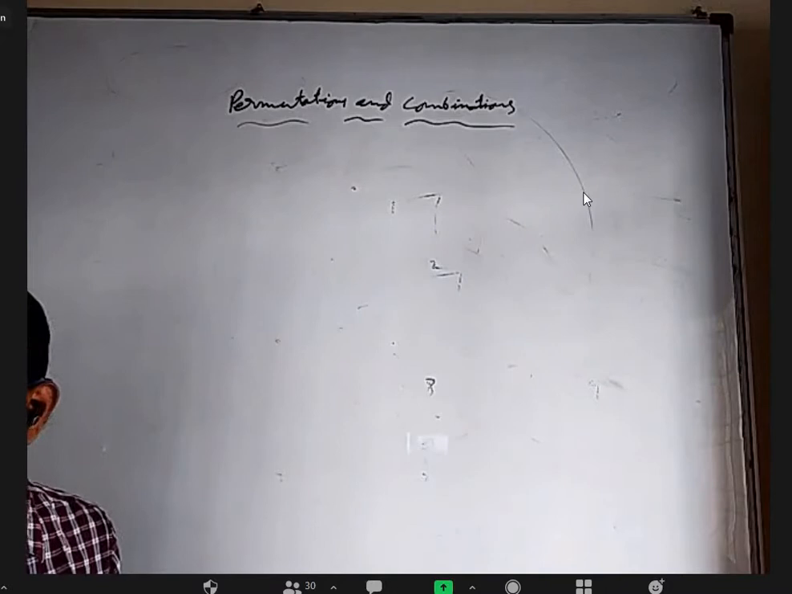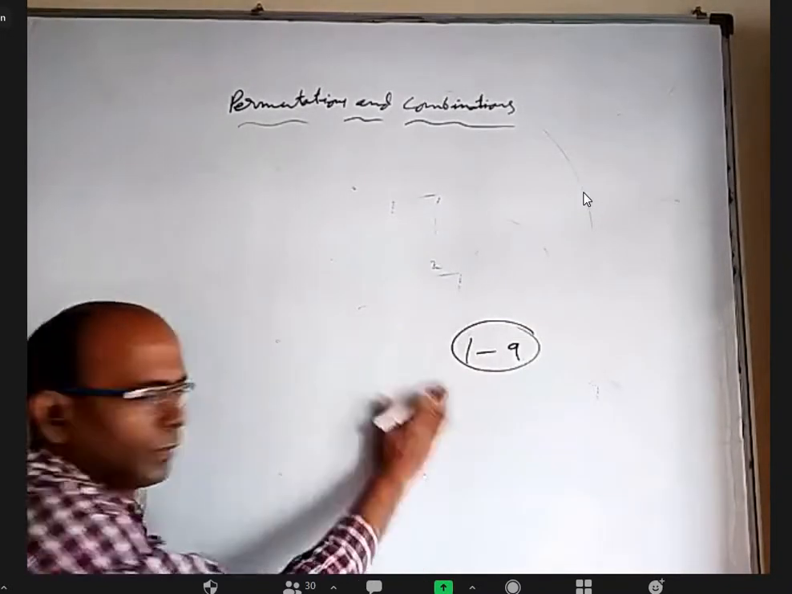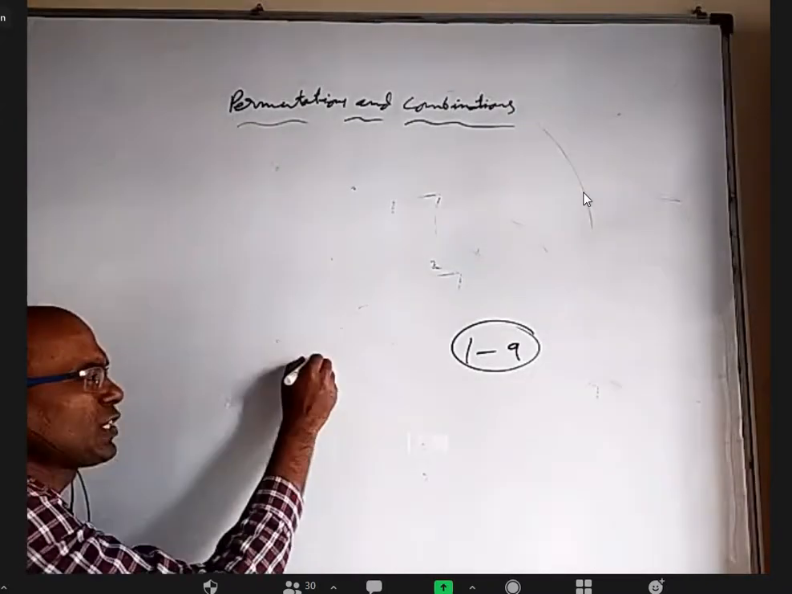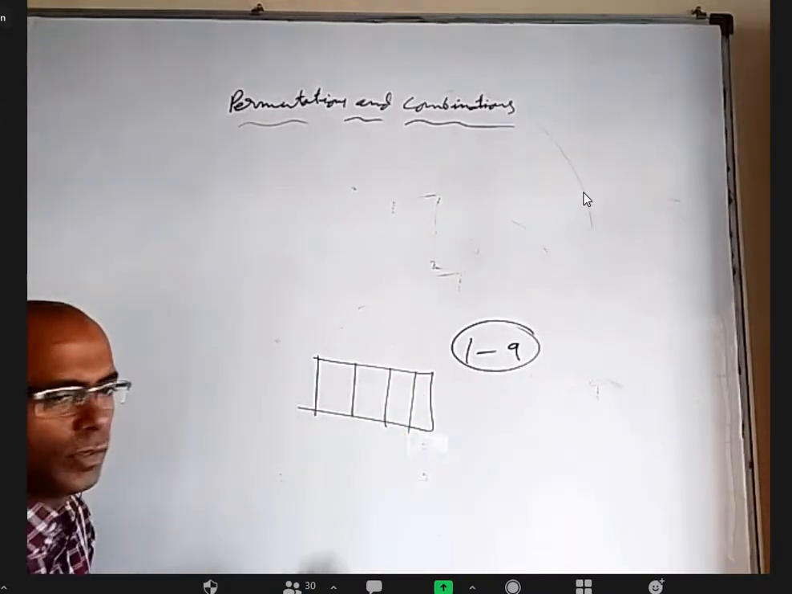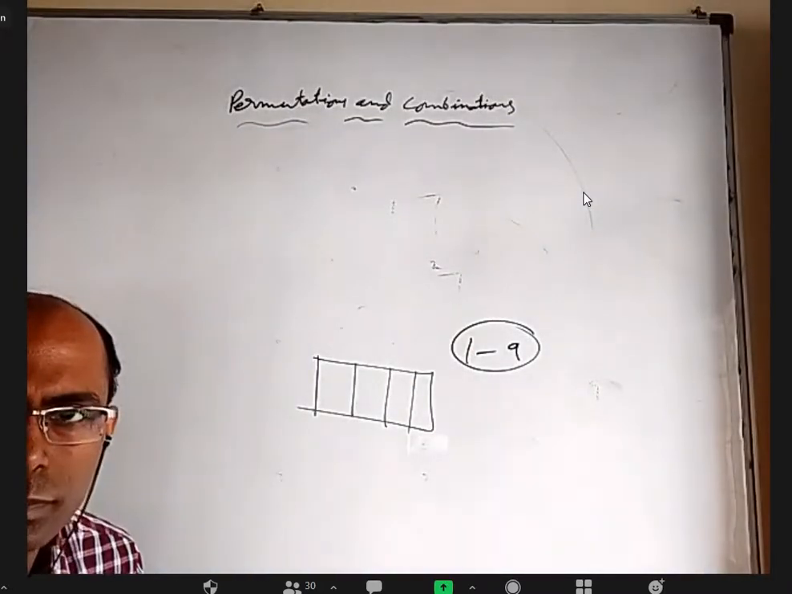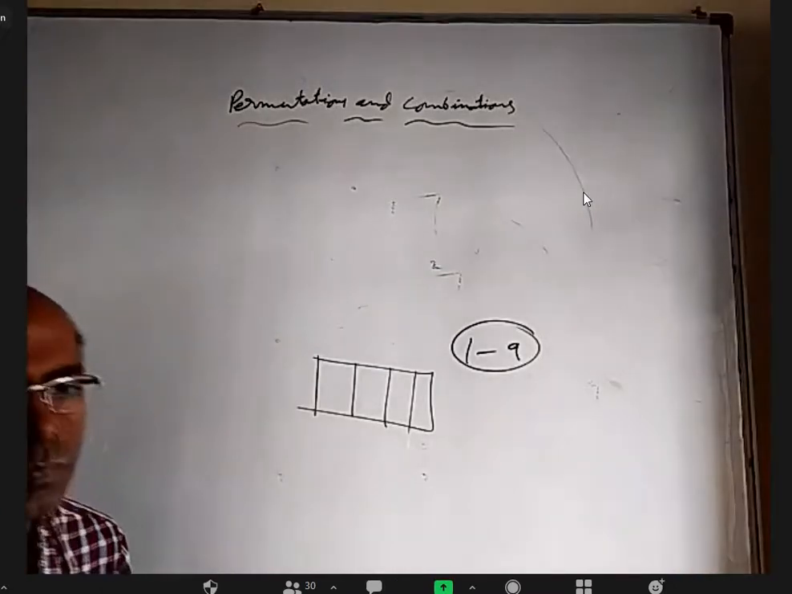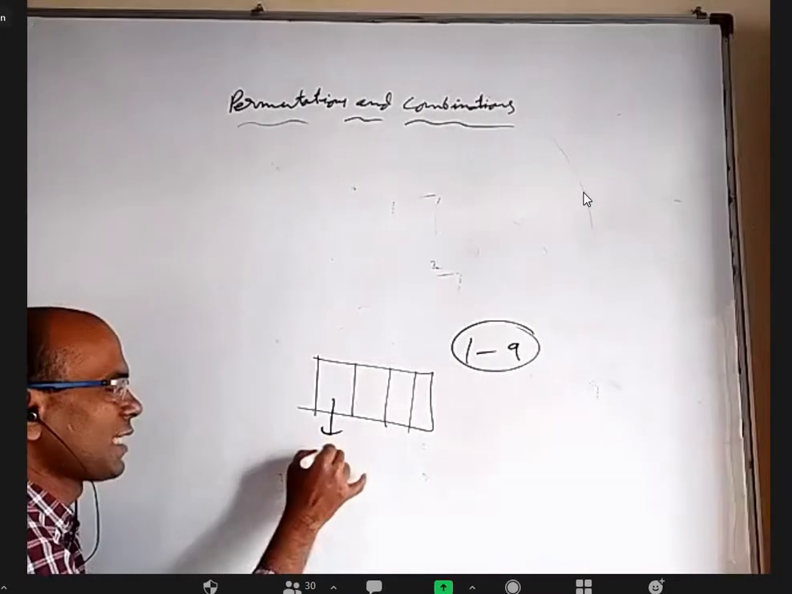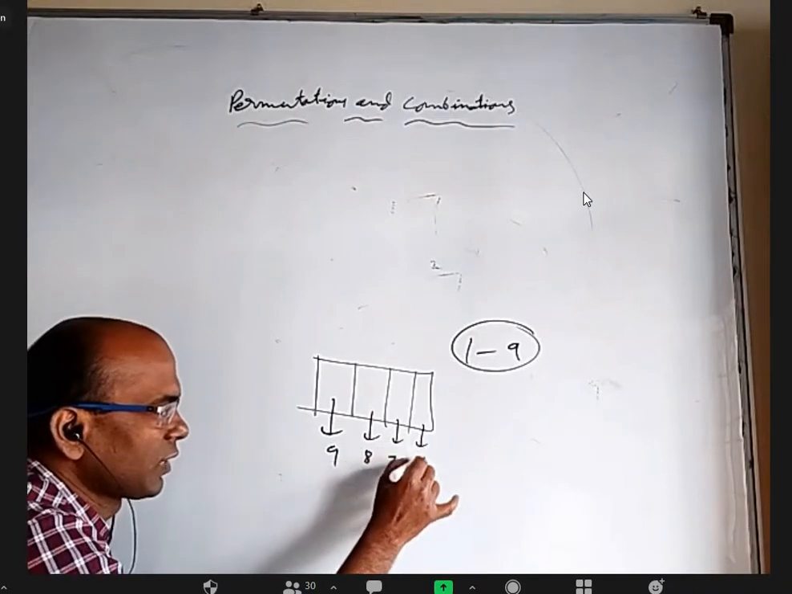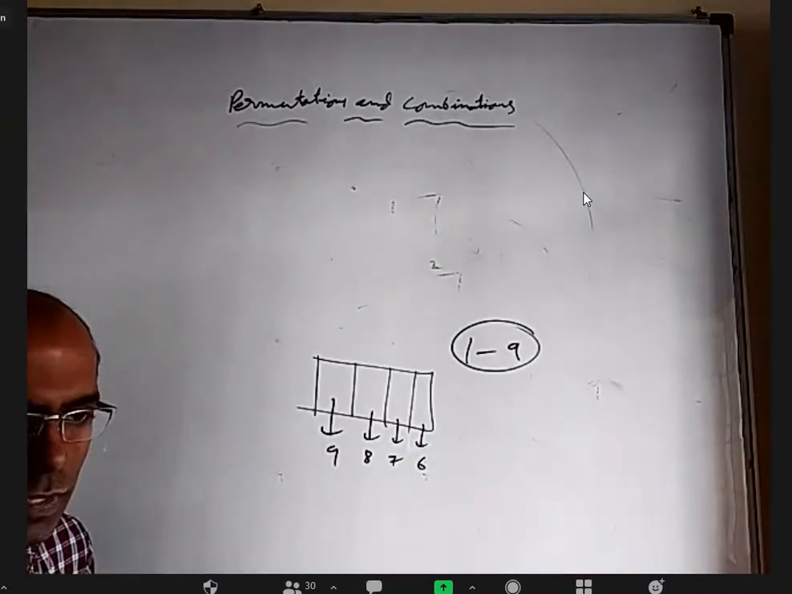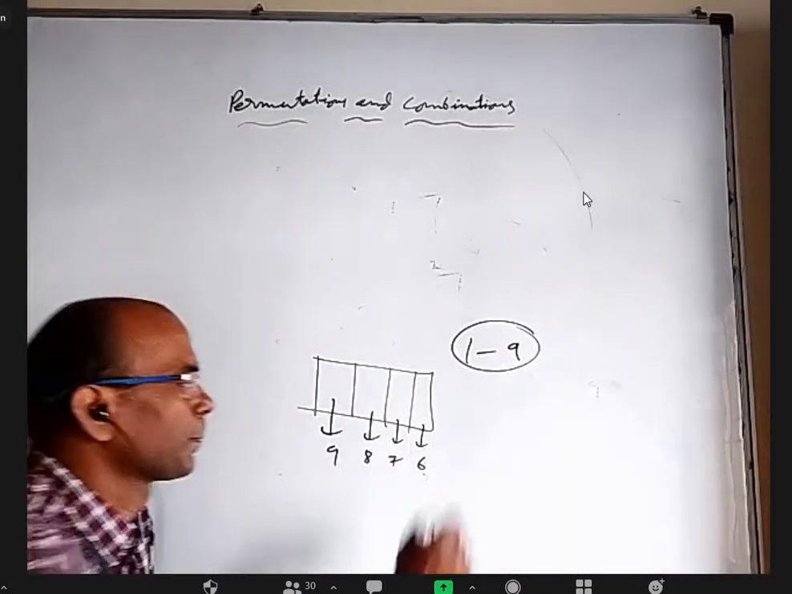Okay, let me ask. You take digits 1 to 9. Repetition not allowed. How many 4-digit numbers can be made? No 2 digits should be same. 9 into 8 into 7 into 6. For filling this 9 ways, for filling this 8 ways, for filling this 7 ways, for filling this 6 ways. So it will be 9 into 8 into 7 into 6.